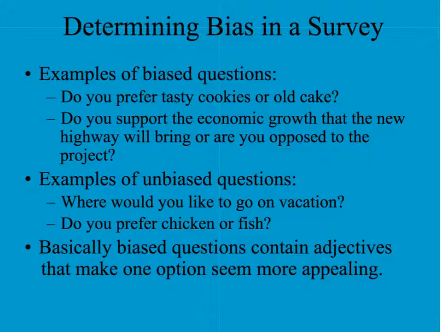Alrighty, we're going to talk about bias in our survey here. If you have a biased question, that can sway the person that's answering it, right? An example: do you prefer tasty cookies or old cake? Well, obviously I want the tasty cookies, right? I don't want the old stale cake. So that is a biased question. An unbiased way of asking that would be, hey, would you like cookies or cake? Which one do you prefer, right?